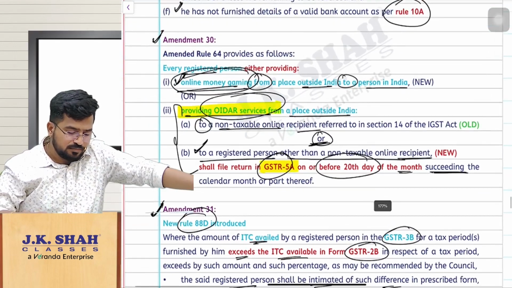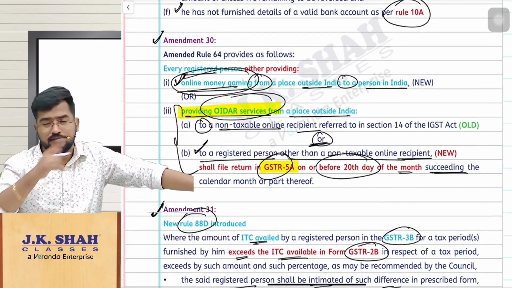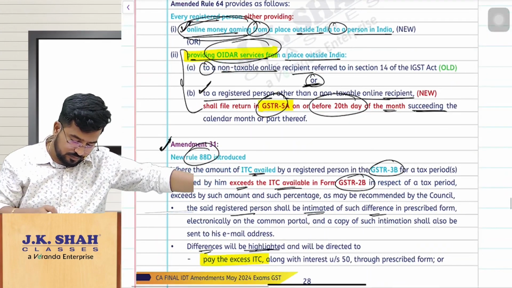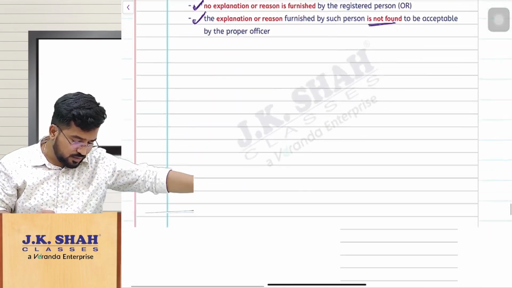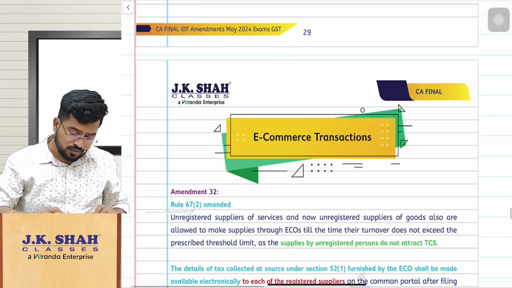So in short, in simple words, we can say: for online money gaming and OIDAR services, both supplied to a person in India from a place outside India, that supplier has to file GSTR 5A. So these are the amendments related to returns. With this we are done with the returns chapter also.